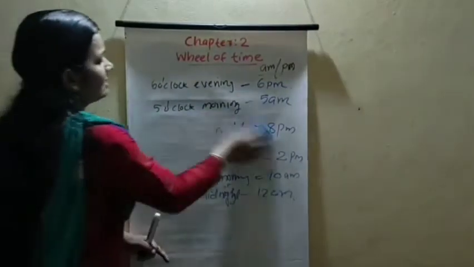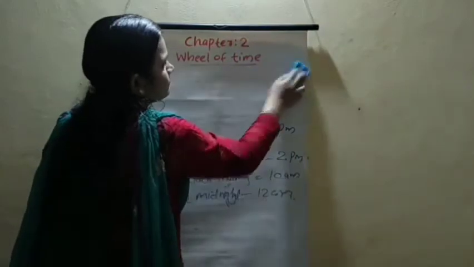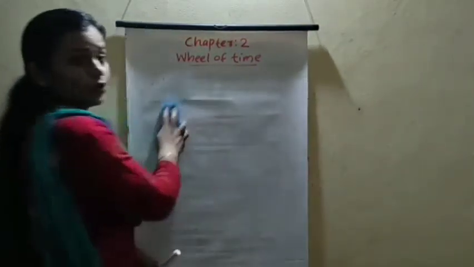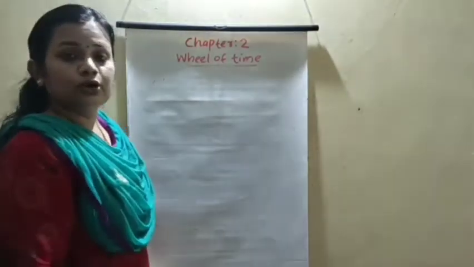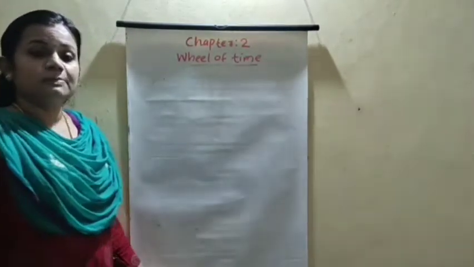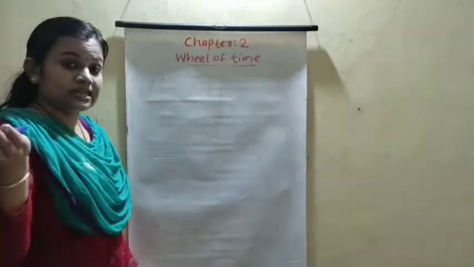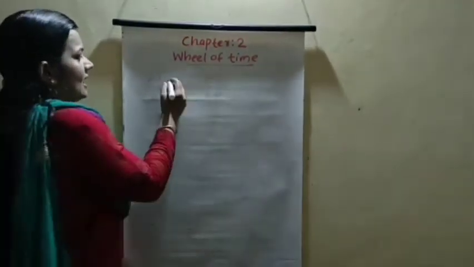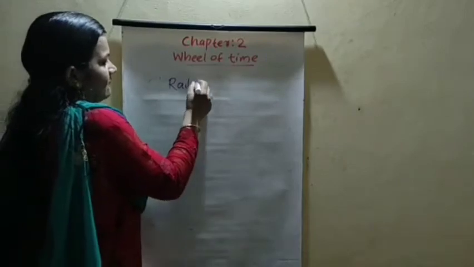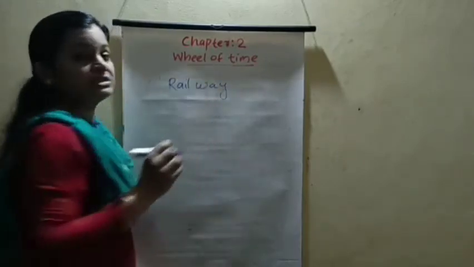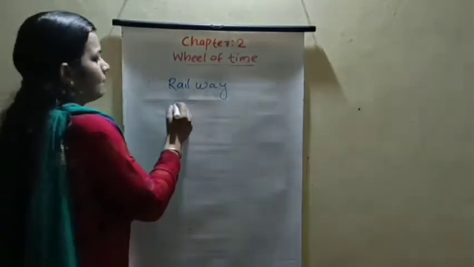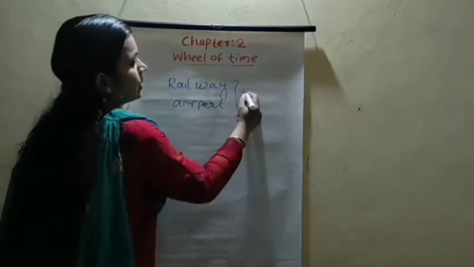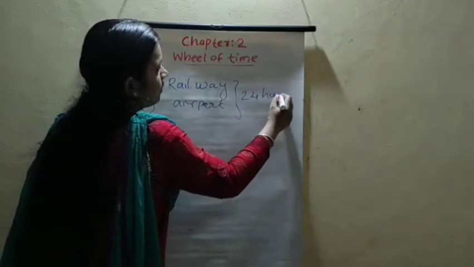24 hours clock. What is the 24 hour clock? Do you know which places we are using the 24 hours clock? Railway. The railway uses the 24 hours clock. Airport also uses a 24 hours clock.